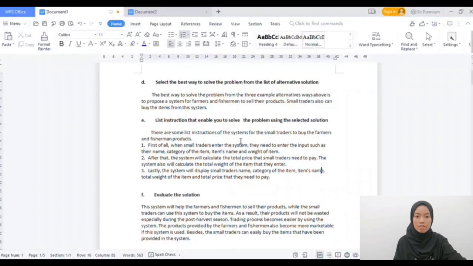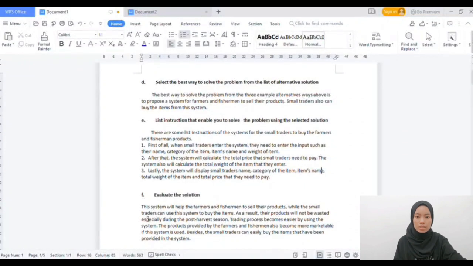Then there is a list of instructions to solve the problem, where the first step is small traders enter the system and they need to enter the input such as their name and category of the items. Then the system will calculate the total price of the items, and lastly the system will display the small trader's name, category of the items, item name, total weight of the items, and the total price that they need to pay.